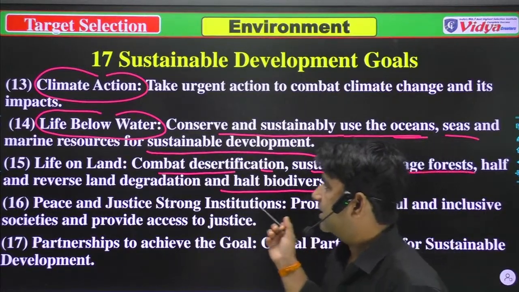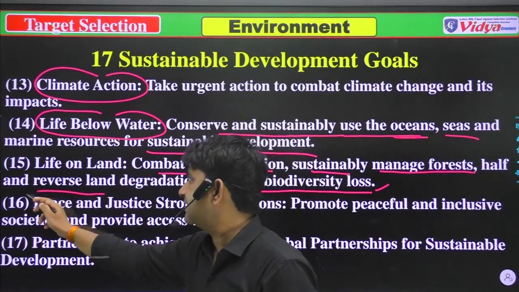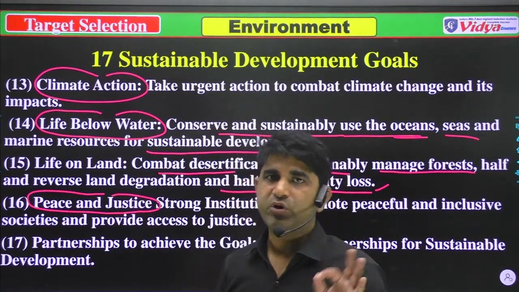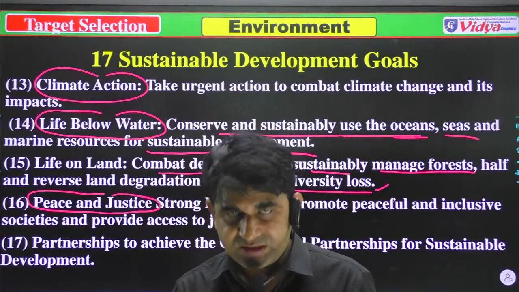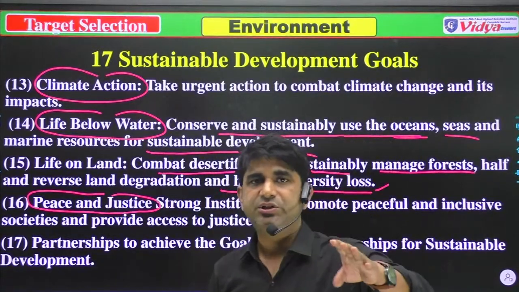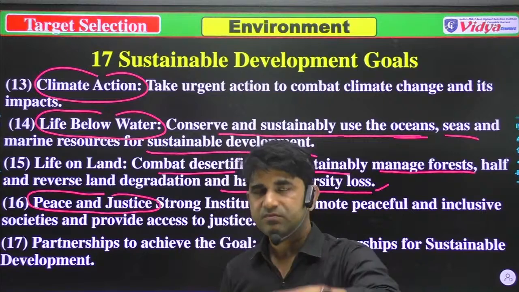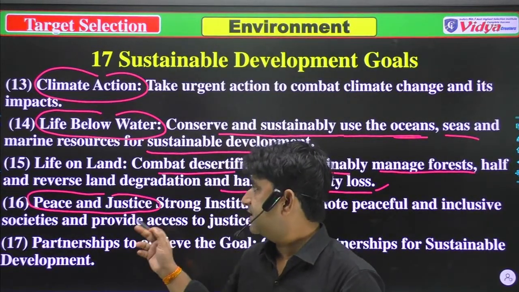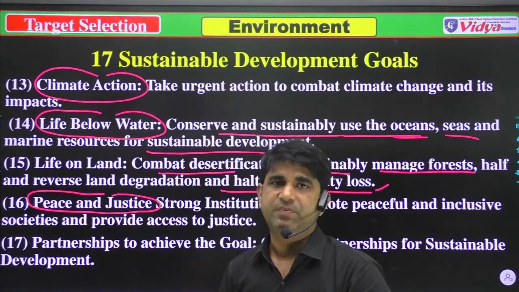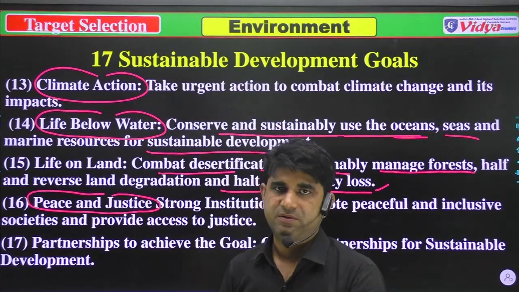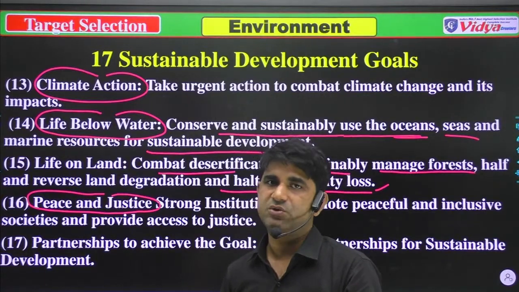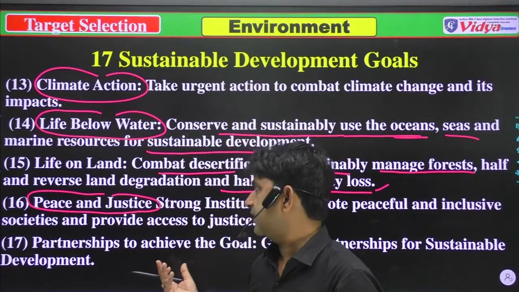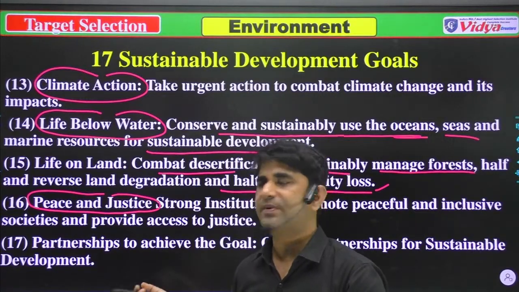And after that, 16th is peace and justice. Again, 14th is life below water, 15 is life on the land. 16th is peace and justice, because when life on the earth is good, life on the water is good, life on the land is good, there will be peace and prosperity, or you can say peace and justice.